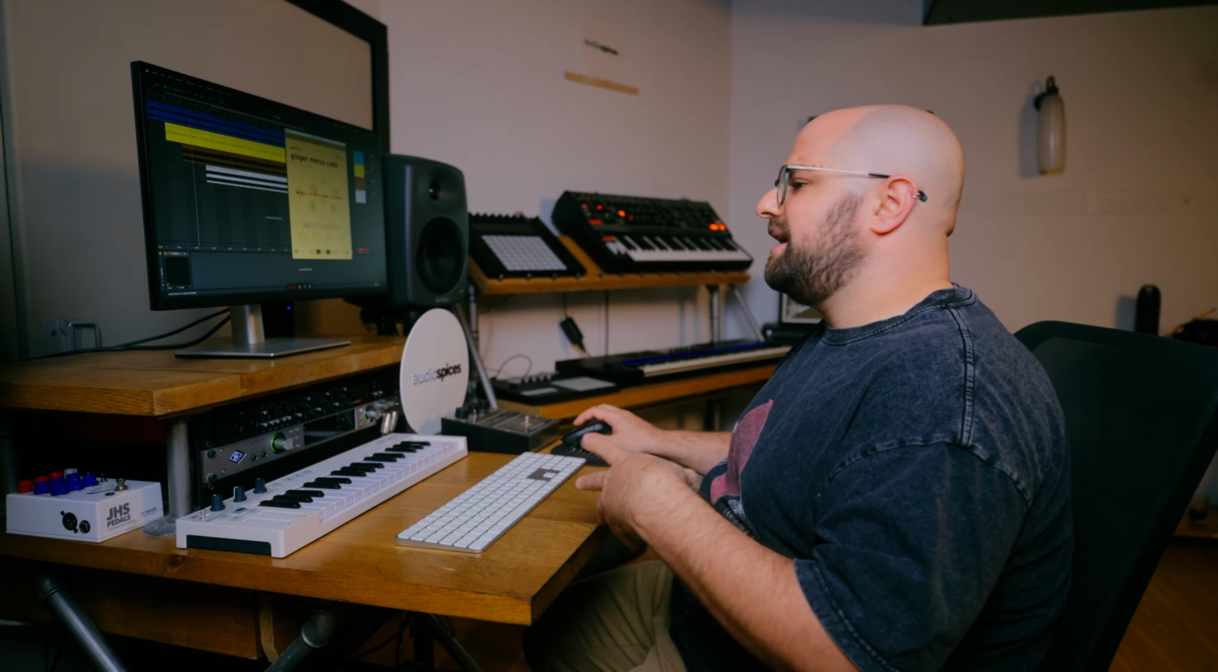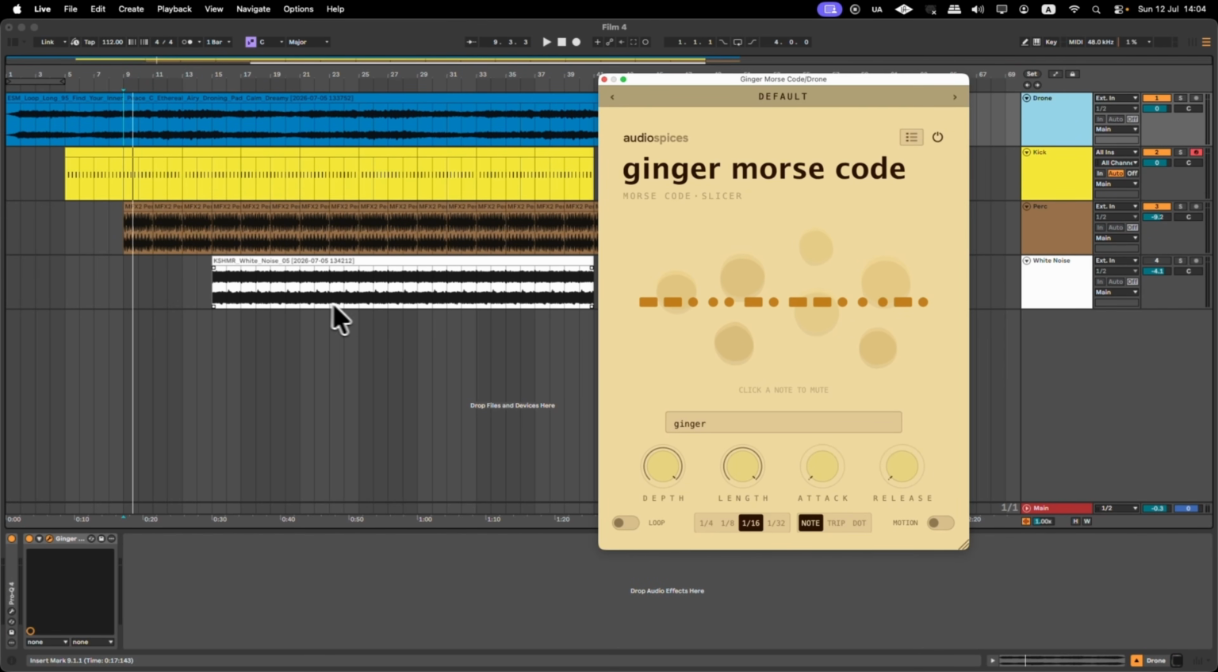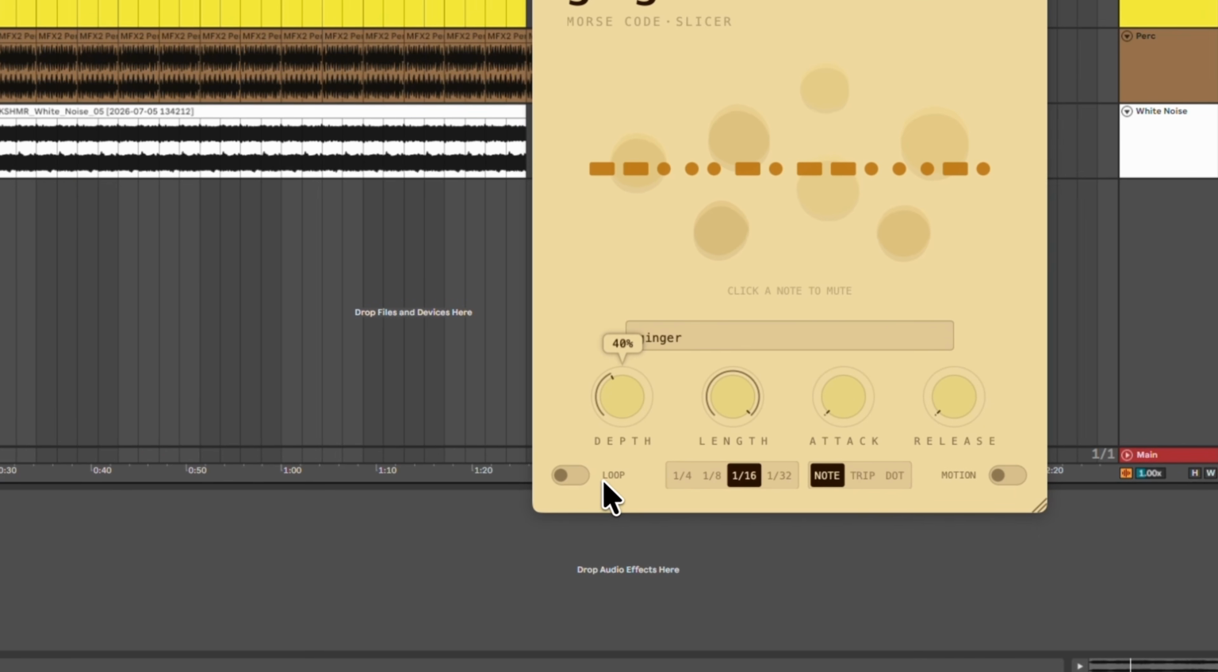So, from a static drone to a unique gated pad, we can control the length of each step, the attack and the release, and also the depth. Let me show you how it works. Depth sets how hard the gate cuts, from a light pulse to full silence between hits. Length trims each hit shorter or longer. Attack and release shape each slice, from clicky to soft.